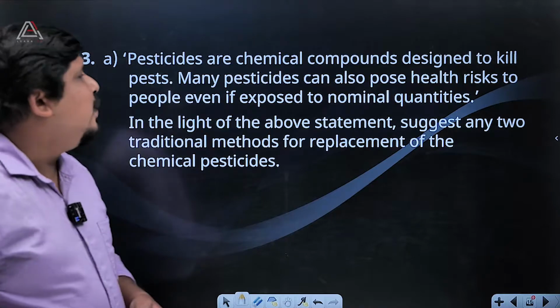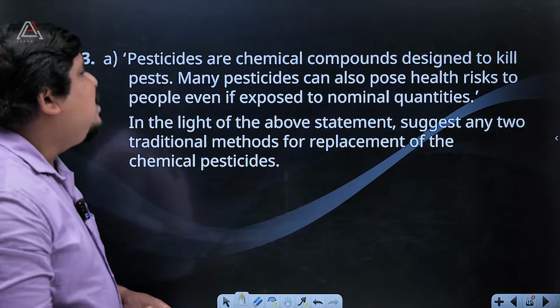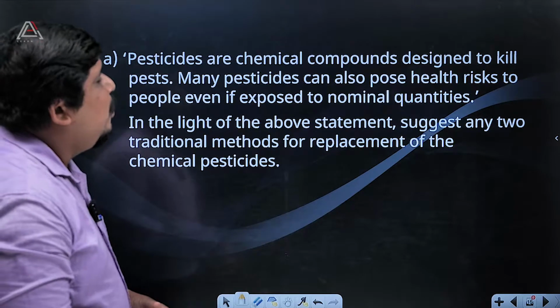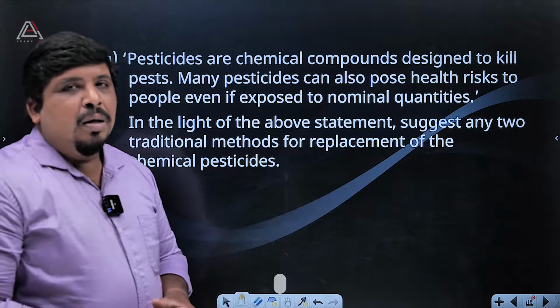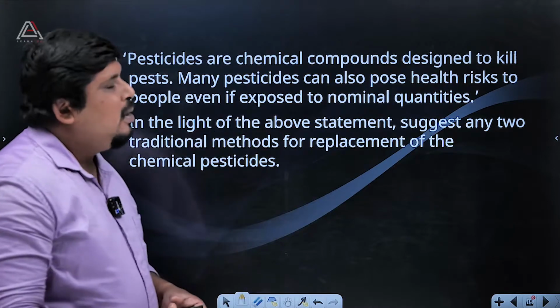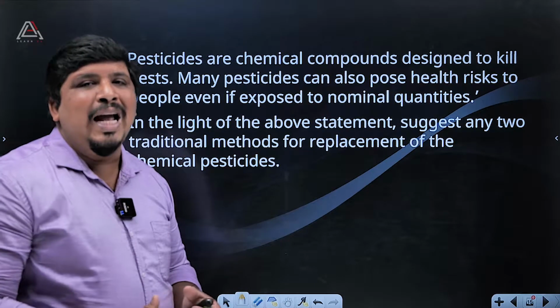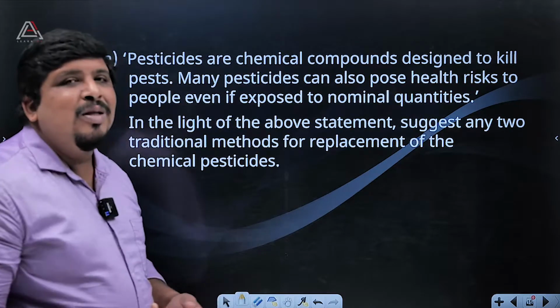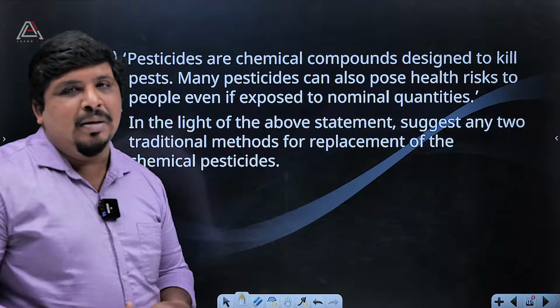The main aim is killing pests. It is not only for people, we can also say about animals, birds. Okay, it is harmful for animals, birds, then human beings, pesticides.